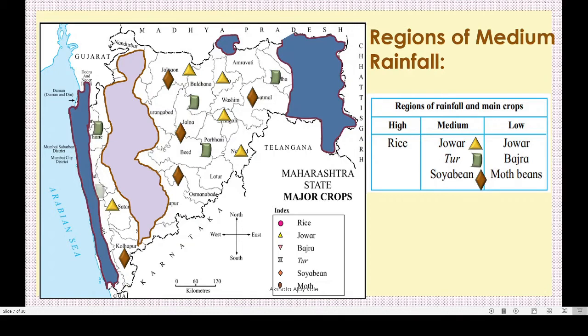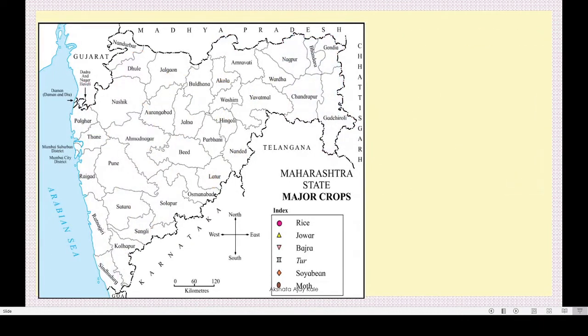Got this? Yes. Okay. You can show it like this. You have to use the symbols given in the index to show the crops in specific areas.